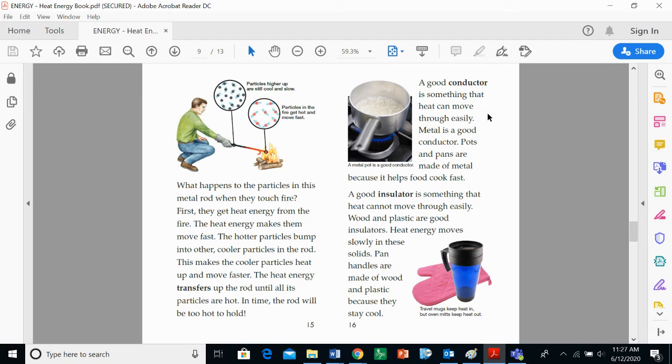A good conductor is something that heat can move through easily. Metal is a good conductor. Pots and pans are made of metal because it helps food cook fast. A good insulator is something that heat cannot move through easily. Wood and plastic are good insulators. Heat energy moves slowly in these solids. Pan handles are made of wood and plastic because they stay cool. Travel mugs keep heat in, but oven mitts keep heat out.